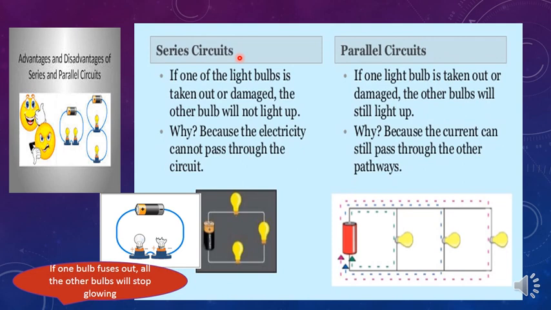The first biggest advantage is, whenever you want to switch on all the appliances together, or whenever you want to switch off all the appliances together, in that case series circuit is very much suitable, because with a single switch you can operate all the appliances together. That means you can turn on or turn off all the appliances at once. This is one of the advantages of series circuit.